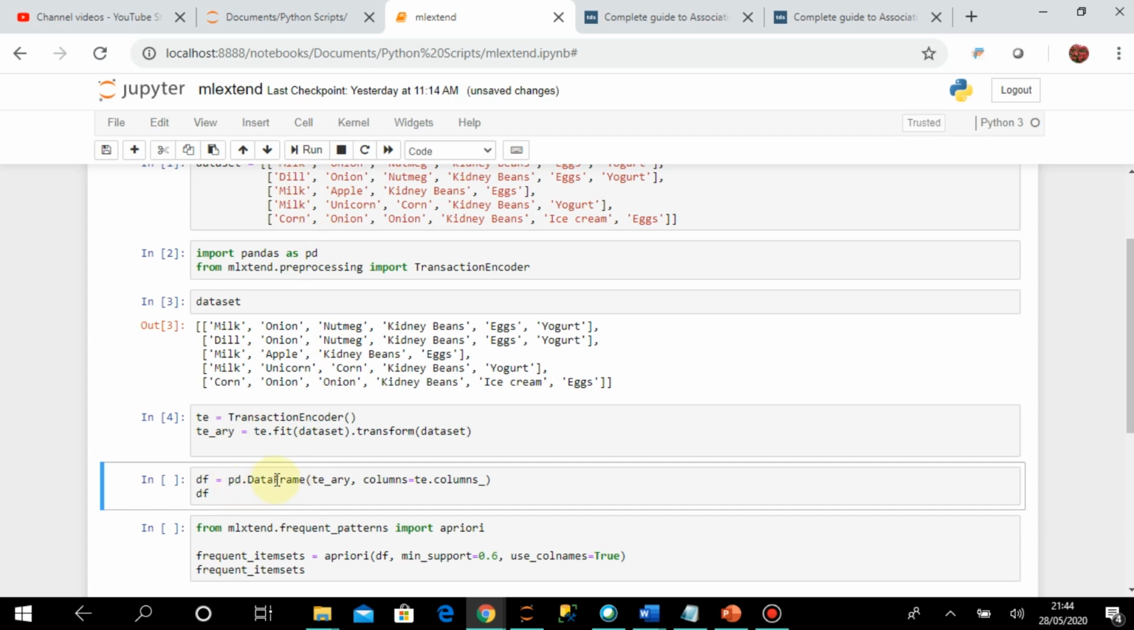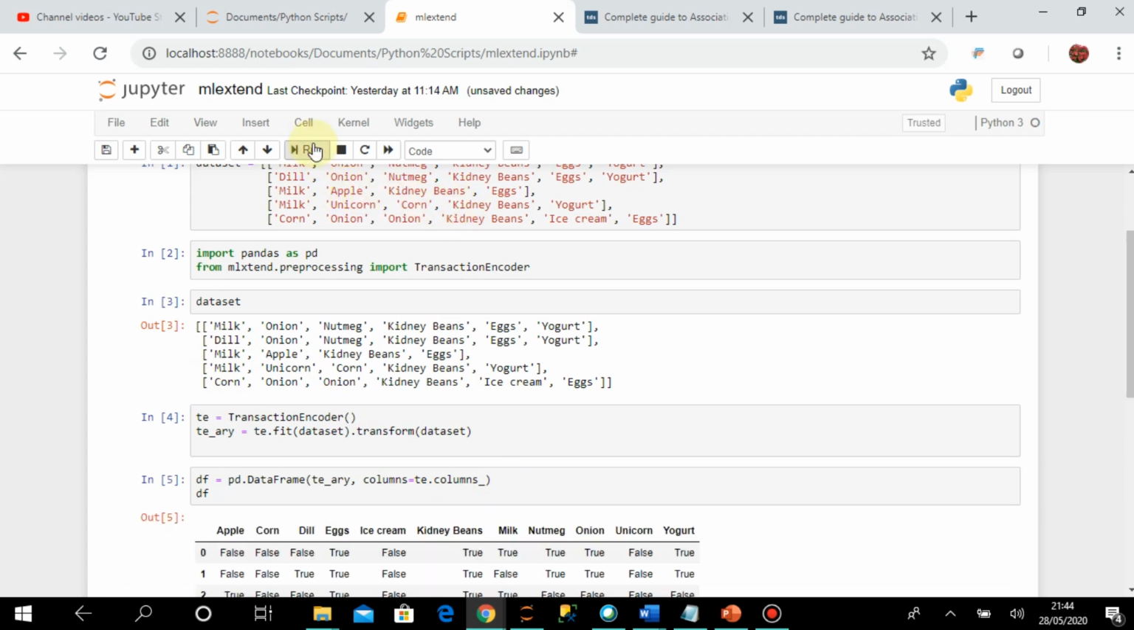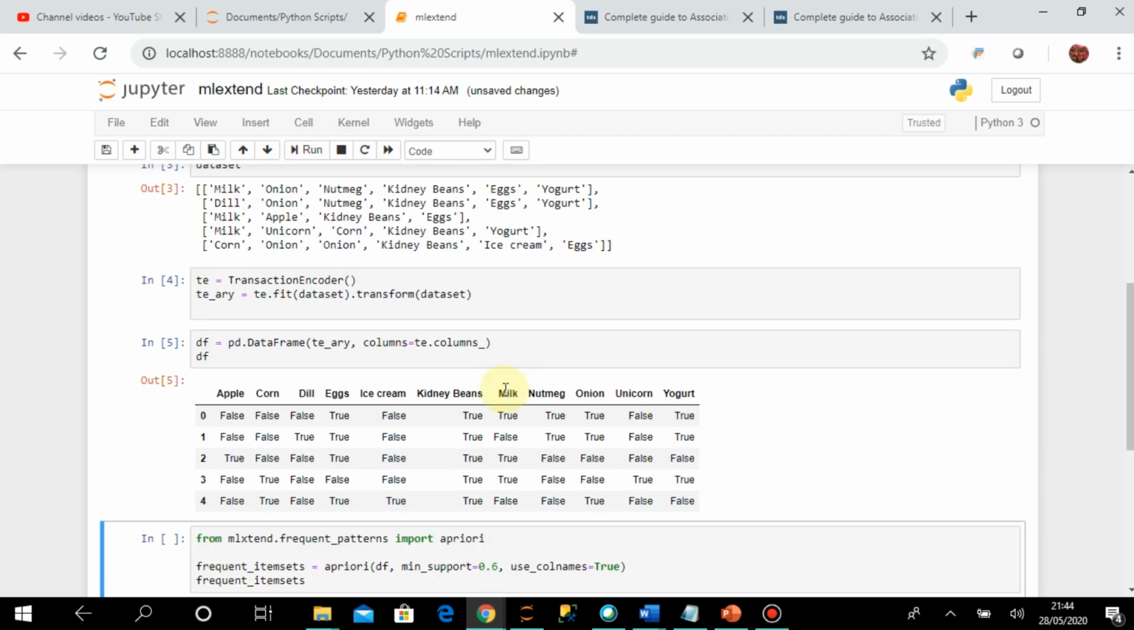So I am calling pd.DataFrame, and here I have supplied te array and columns equal to whatever columns were generated for te. So let us see how this df looks. You can see that there were some comma separated lists of values. Instead of that, for all possible values it has created columns. All the distinct values available in this list of values have become different columns. There are 5 rows, so 5 records are created, and based on the values present,